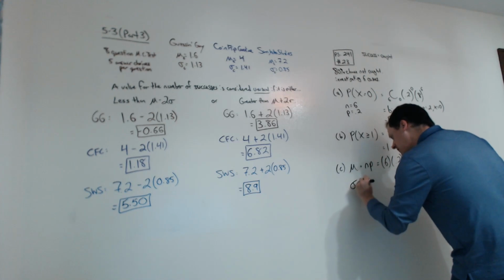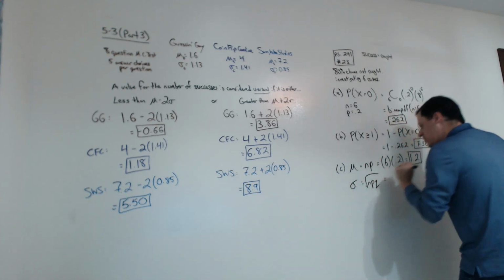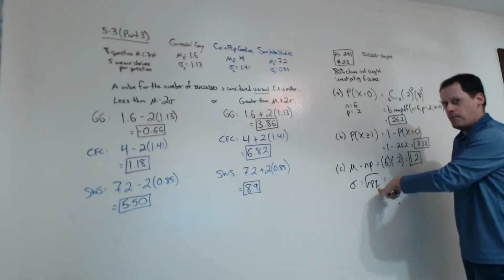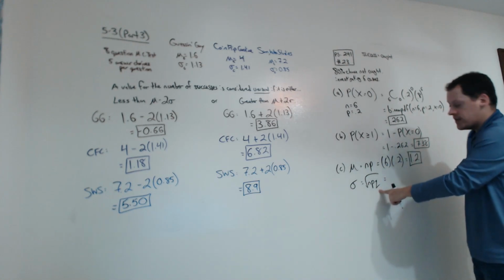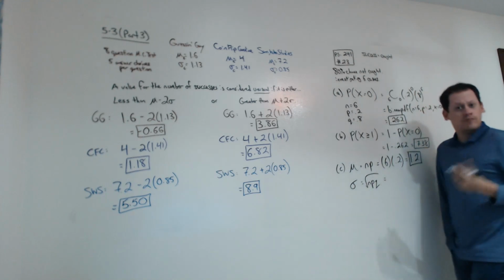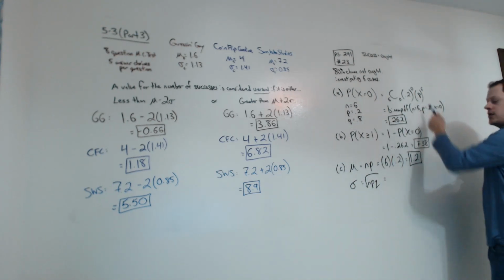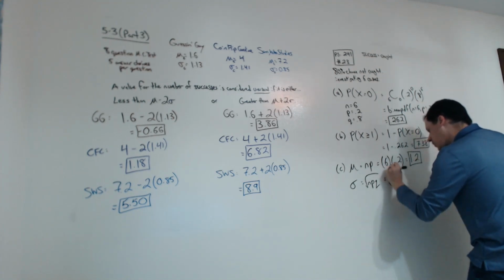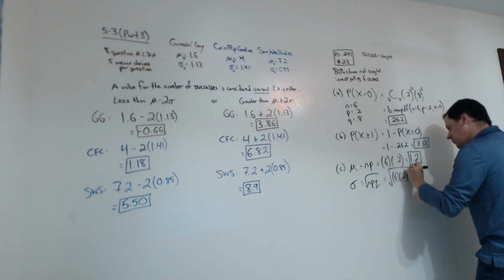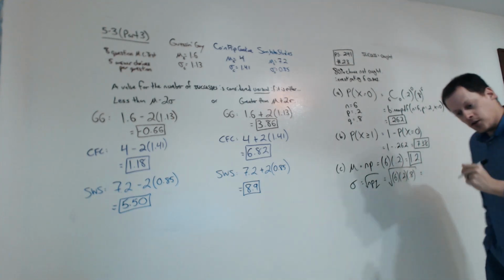And the standard deviation is the square root of npq. Q is also sometimes written as 1 minus p, because that's what Q is. I could write that here. That's going to be 0.8. And if you wrote this out here, you already know what Q is. So we just need to take the square root of 6 times 0.2 times 0.8. And that is going to be something I do not know off the top of my head.